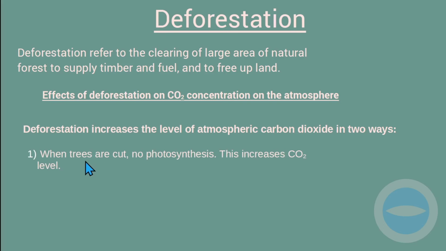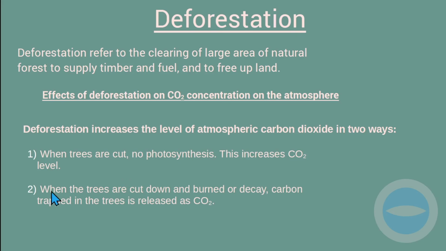Number one, when the trees are cut, there will be no photosynthesis, and this increases the carbon dioxide level. You must know that during photosynthesis, trees absorb carbon dioxide and release oxygen. But if we cut the trees down, they won't be able to absorb the carbon dioxide, so the level of carbon dioxide will increase.